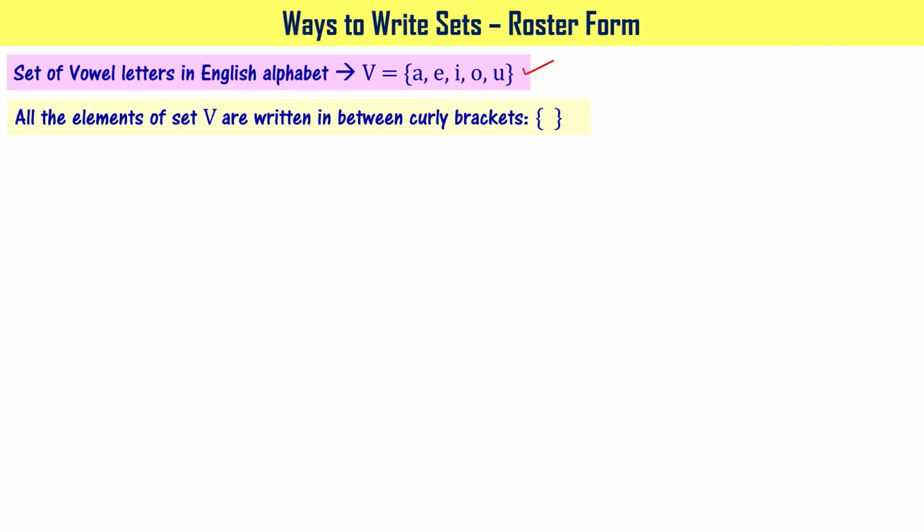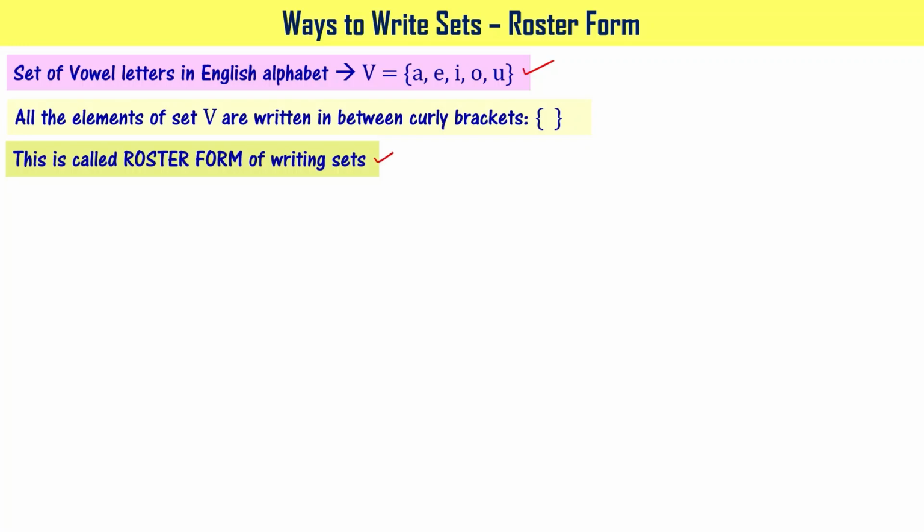You have noted that, right? When you write that way, it is called roster form of writing sets. When you write all the elements of a given set in between curly brackets, then you say that I have written the set in roster form.